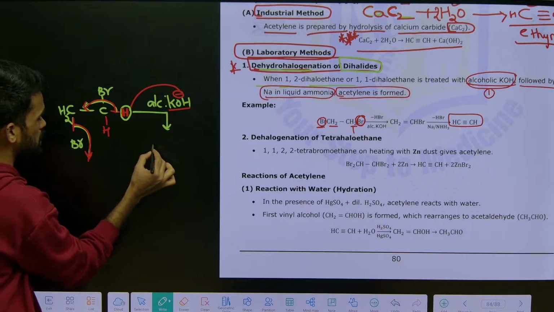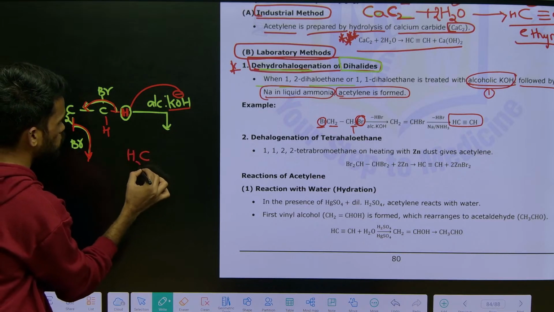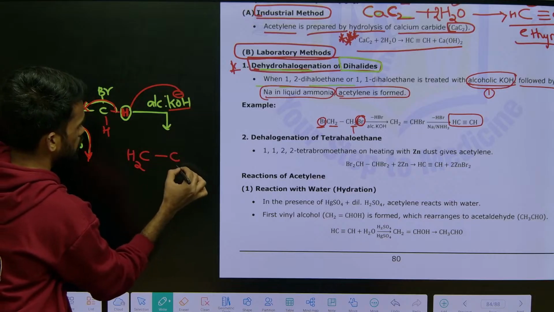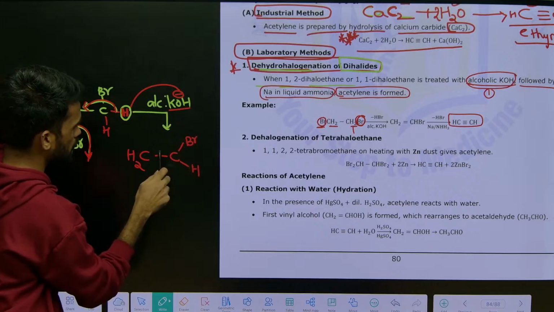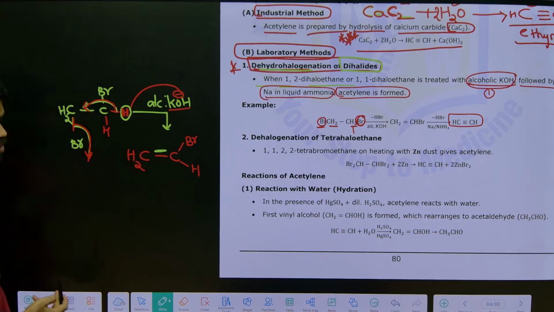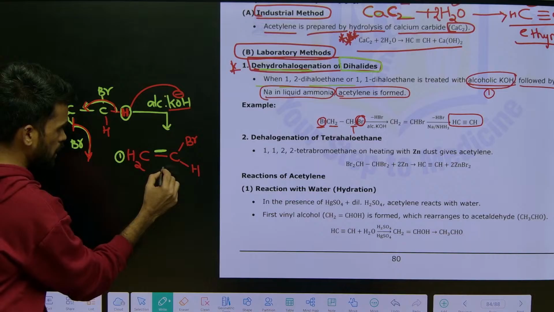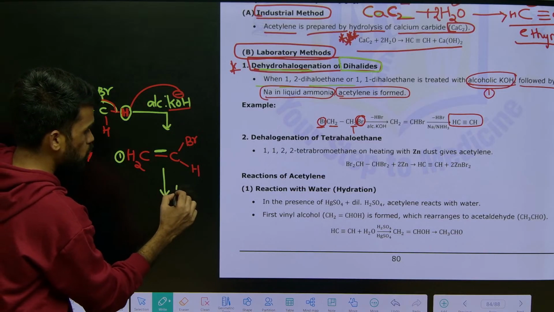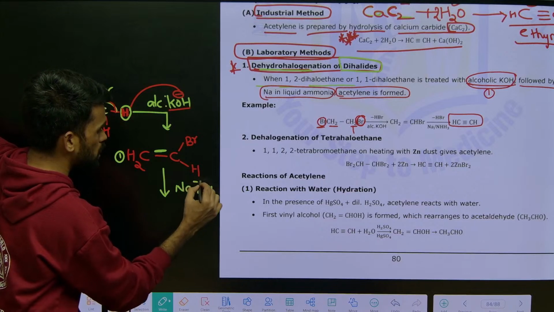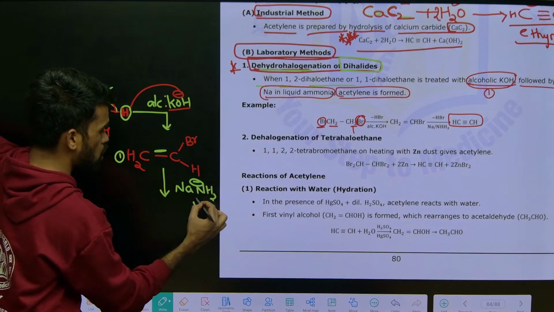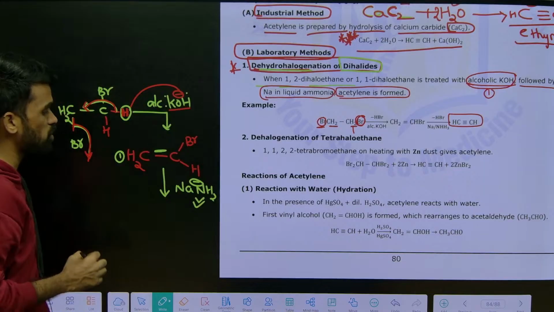So now what is the resulting species here? CH2=CHBr, and we are making a double bond here like this. So this is our first one. Again now you need to treat this with soda amide. Why are we using soda amide? Why not KOH only? Because soda amide is a stronger base than KOH. That's why we are preferring this.